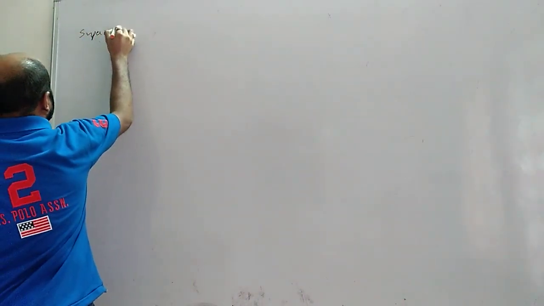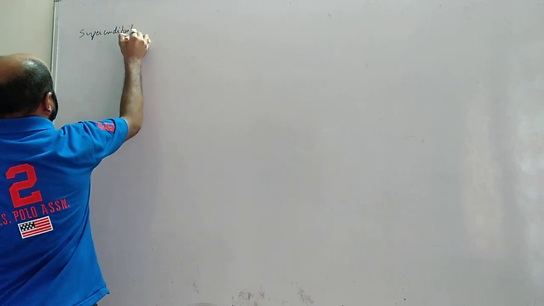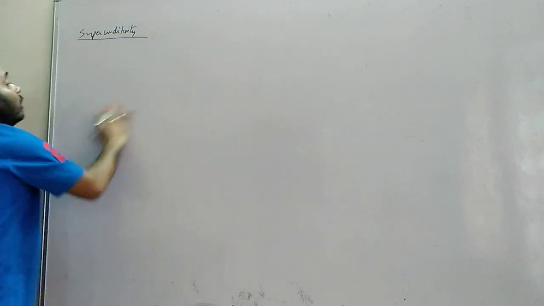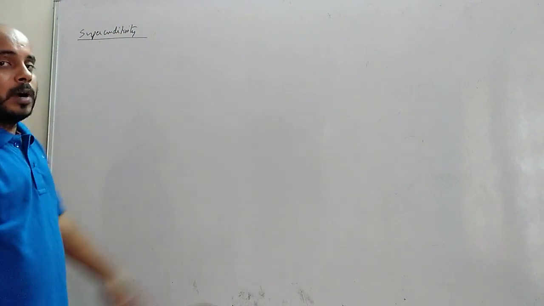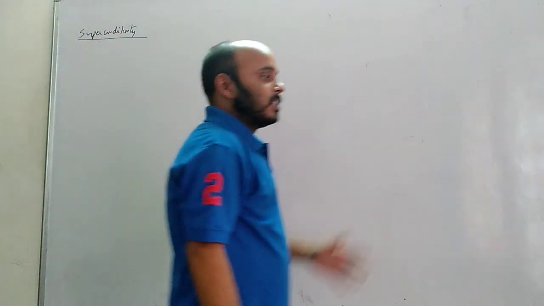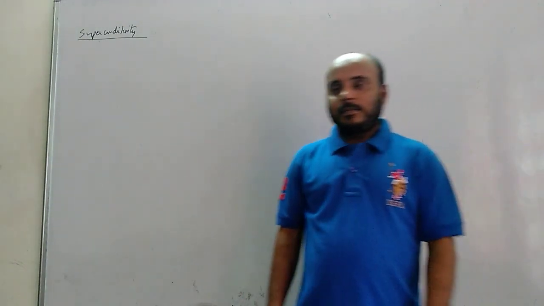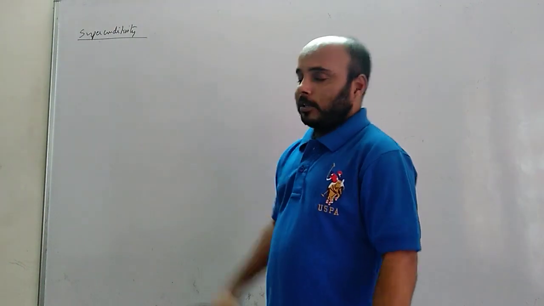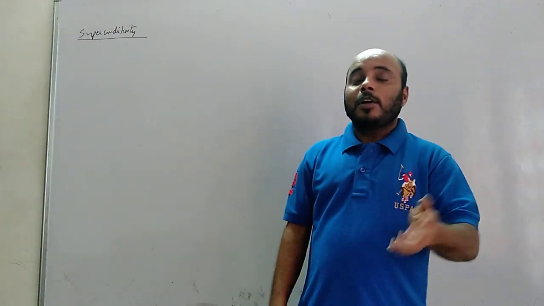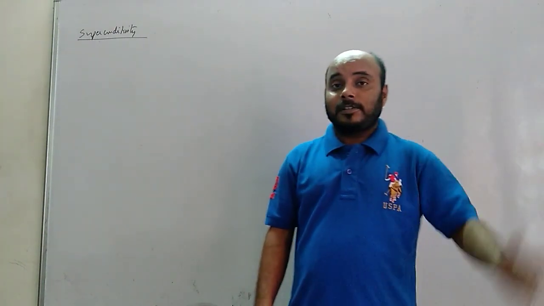थोड़ा बहुत हमने superconductivity पढ़ लिया था, जहाँ पे मैंने एक mistake किया था, I'll see you later on. Okay. Now superconductivity, Superman किसको बोलते हैं? Who is Superman? A man who doesn't have the normal limitations of other men. Okay. What is a superconductor? A conductor which doesn't have the normal limitations of other conductors.